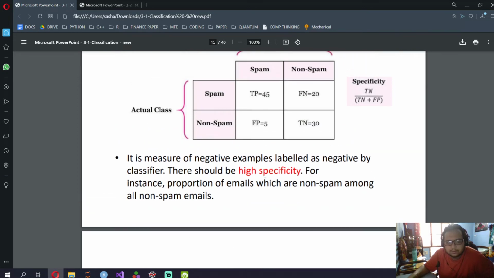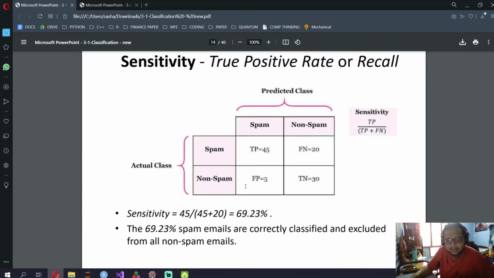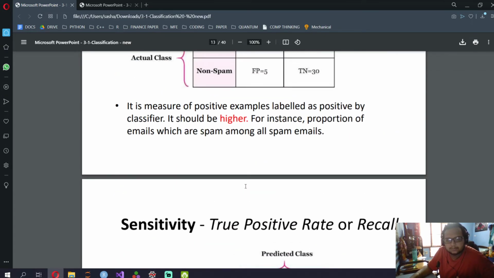So for instance, the proportion of emails which are non-spam among all. You need to make sure that when you predict something as non-spam, it should be non-spam. It shouldn't be some important email. So the proportion of non-spam should be really high. This is a good example where you want specificity to be high.